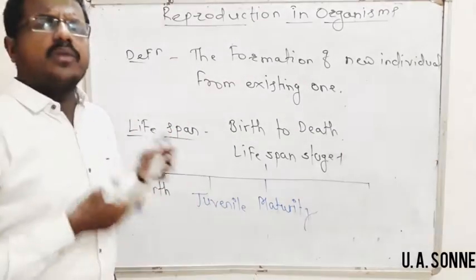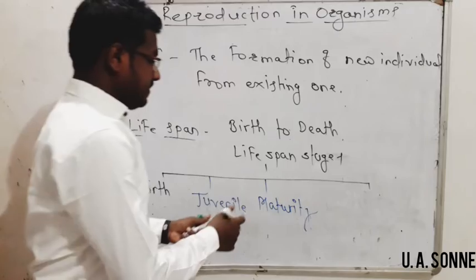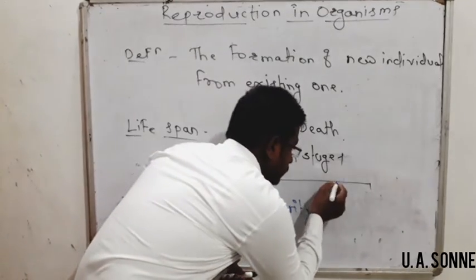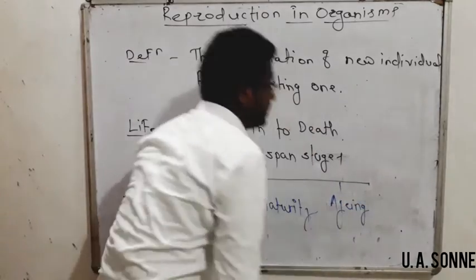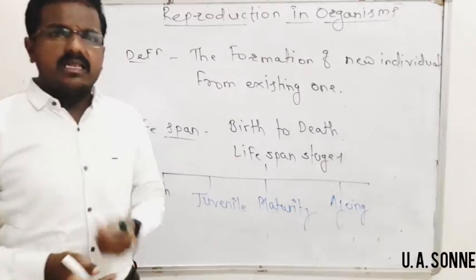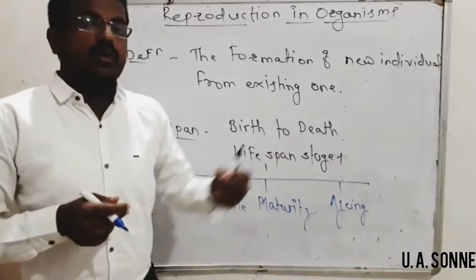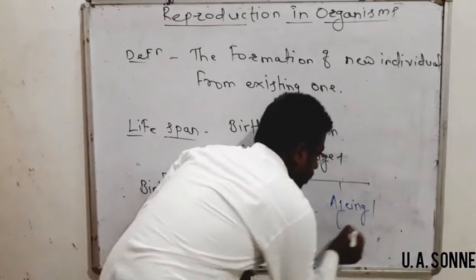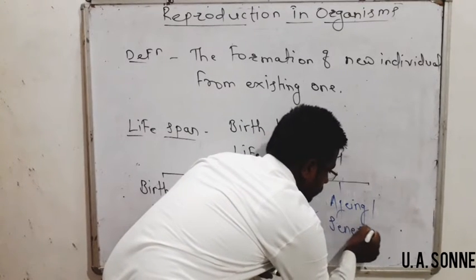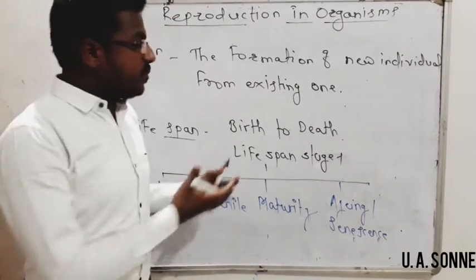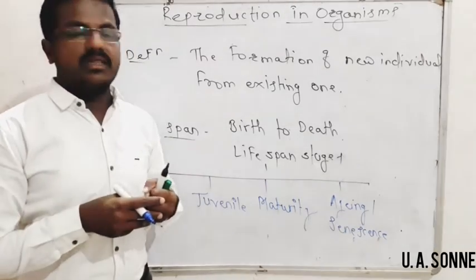After this maturity stage, one more stage is there during this lifespan, that is the aging stage. After maturity, organisms undergo aging. Aging means sequential deterioration of life, aging or senescence. Senescence, in case of plants, means irreversible aging, irreversible deterioration that cannot be reversed.